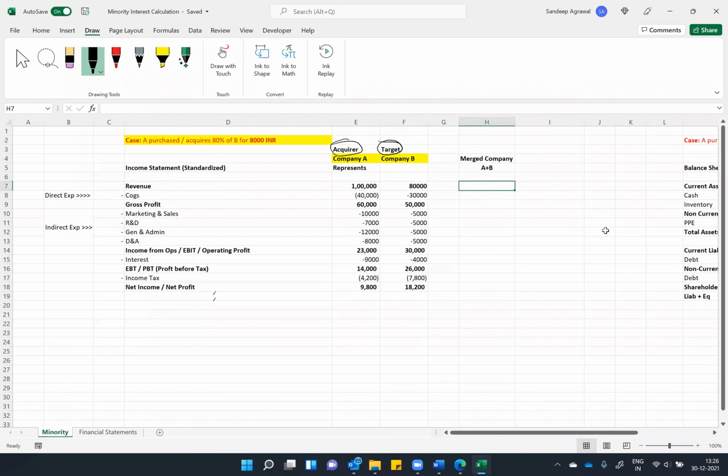So in case of acquisition, you will just merge company A and B, and you will do something like company A's revenue and company B's revenue. Copy and paste.